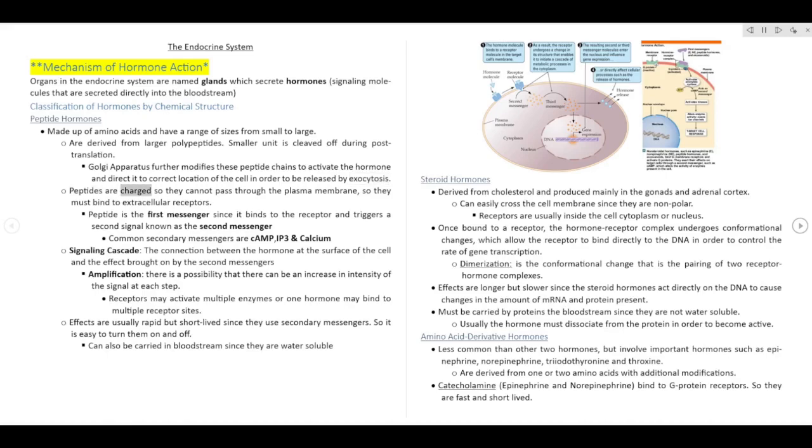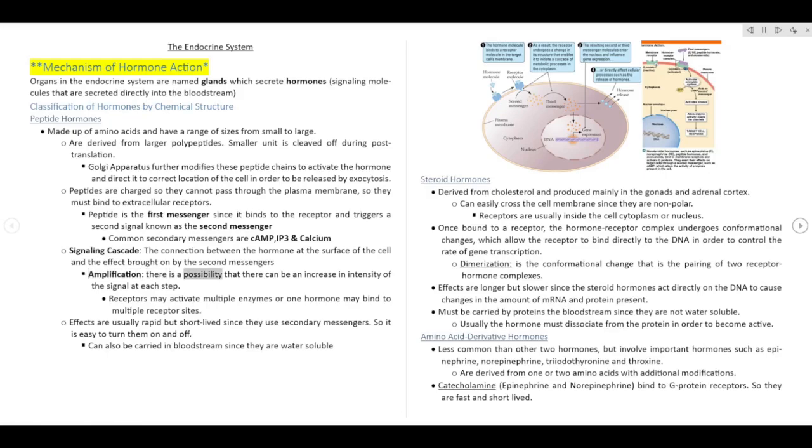Peptides are charged so they cannot pass through the plasma membrane, so they must bind to extracellular receptors. Peptide is the first messenger since it binds to the receptor and triggers a second signal known as the second messenger. Common second messengers are cAMP, IP3, and calcium. Signaling cascade: the connection between the hormone at the surface of the cell and the effect brought on by the second messengers.